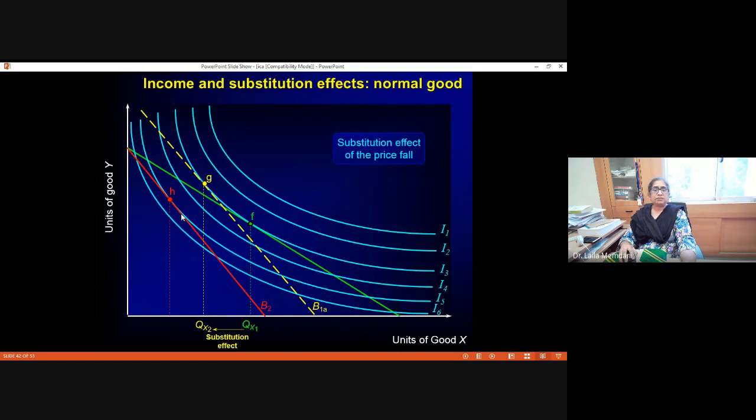But what we do is we draw a new price line. The dotted yellow one is the new price line.